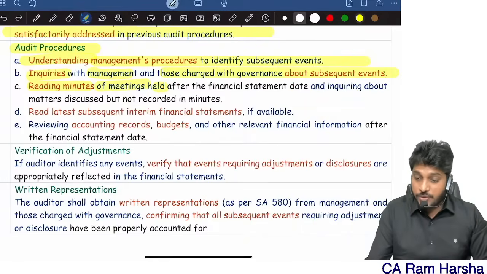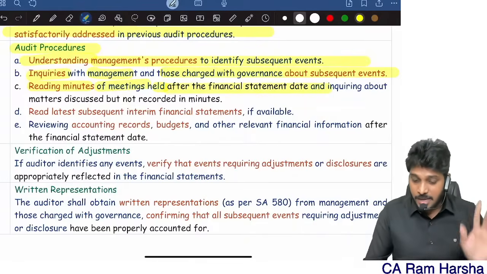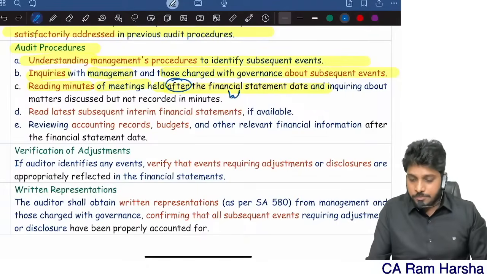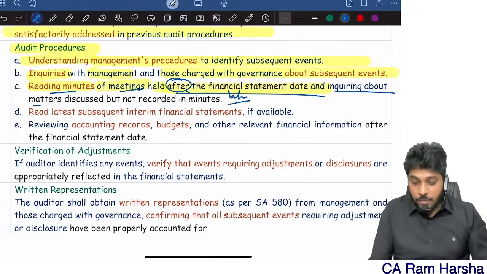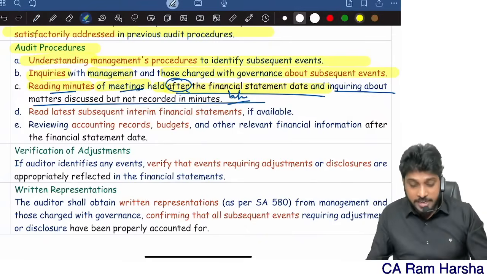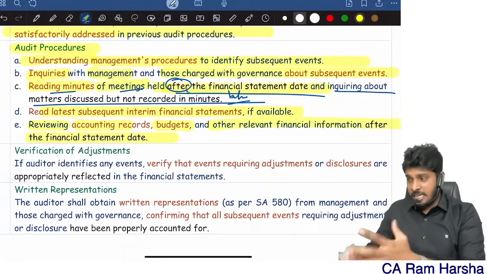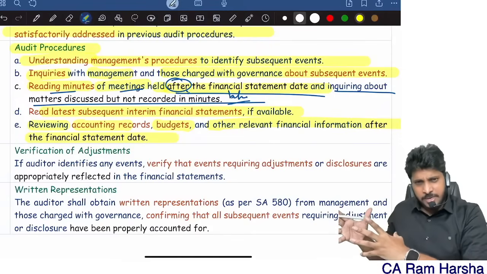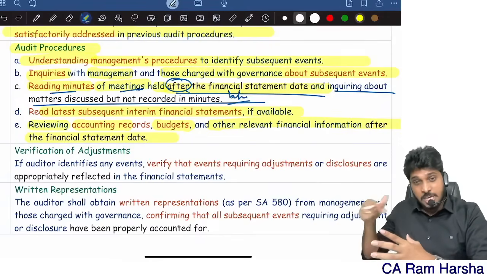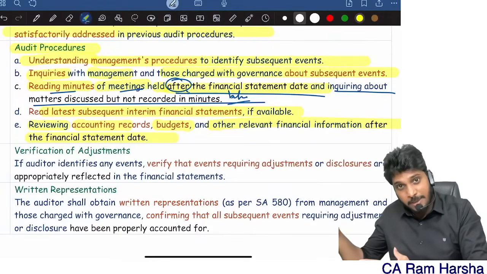On this, an MCQ was asked in the recent Jan 25 exam. They mentioned the word 'before', but this is actually 'after'. So read the minutes of the meetings after the balance sheet date and inquire whether any matters were not recorded in the minutes. Read the latest interim financials. Review accounting records, budgets and other information after the balance sheet date. Any latest budgets, the latest minutes of the meetings. See whether there are any subsequent events or transactions that have happened.